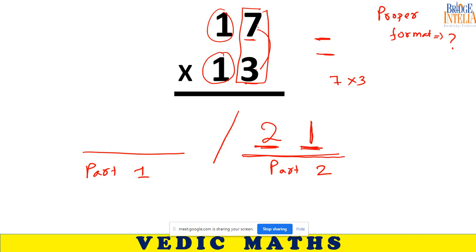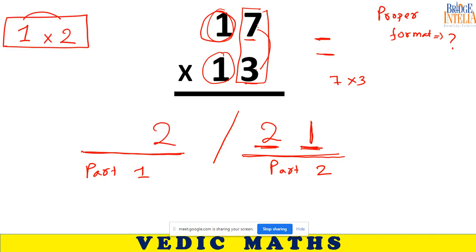What should you be writing in part 1? In part 1, use Ekadhiken Purven. Now choose this number 1. Multiply 1 with the next number. So 1 into 2 is equal to how much? 2. So this is the final answer, 221.